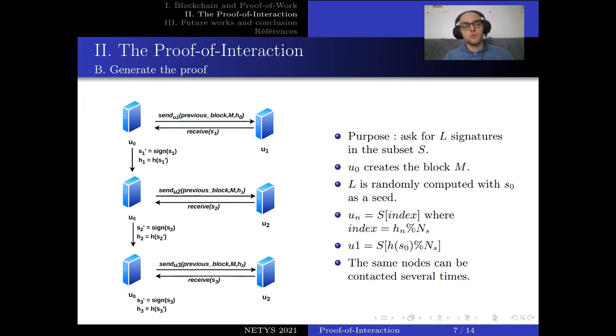And to U2, U0 sends the previous block M and the hash value, and this information is signed by U2, and the process is repeated until U0 has the L signatures. Since the hash value is unpredictable, the same index can appear several times, so the same node in the subset S can be contacted several times.